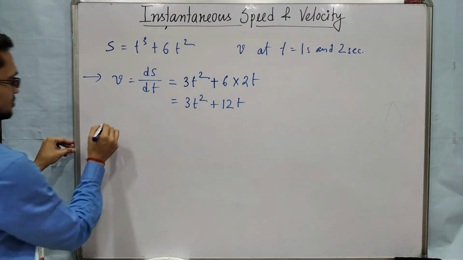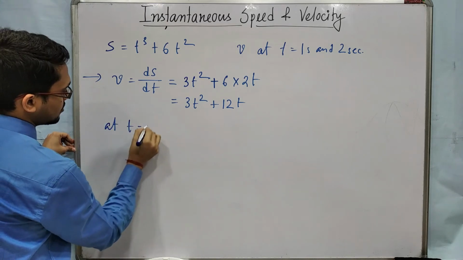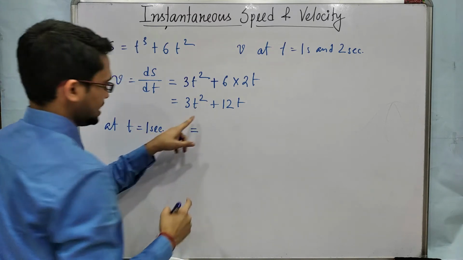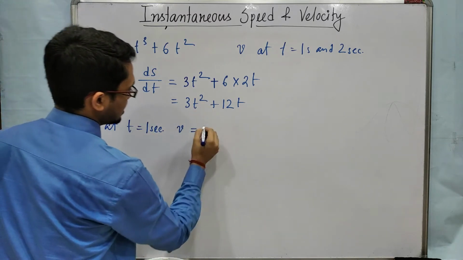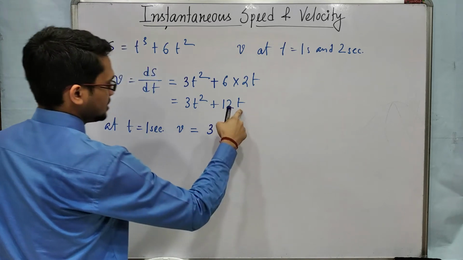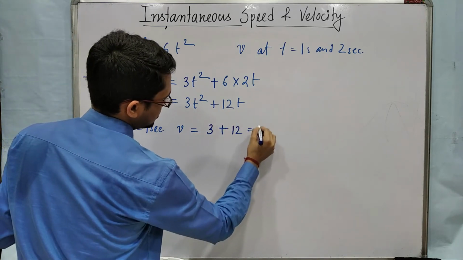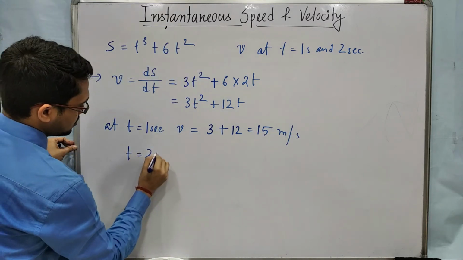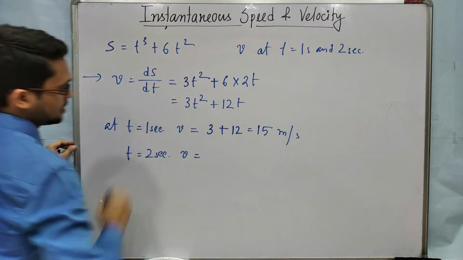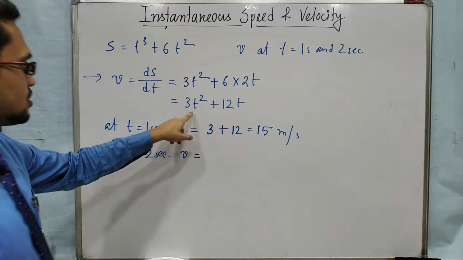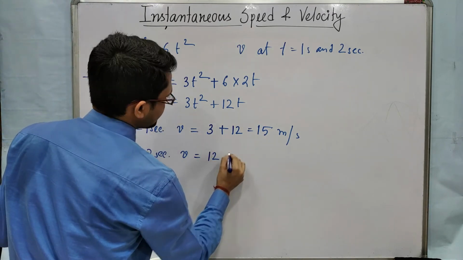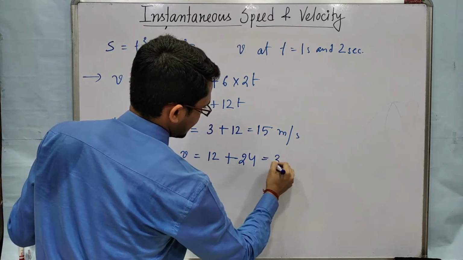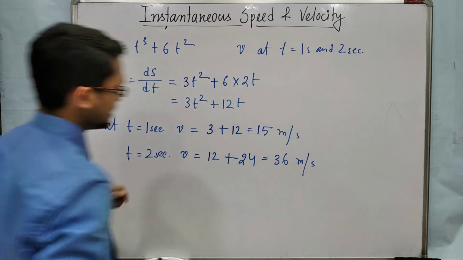Clear? Now at t equal to 1 second, put 1 in place of t. So it will be 3 into 1 square, that is 3, plus 12 into 1, that is 12. So it will be 15 meter per second. At t equal to 2 seconds, v will be, put 2: 2 2s are 4, 4 3s are 12, plus 2 12s are 24. So it will be 36 meter per second.